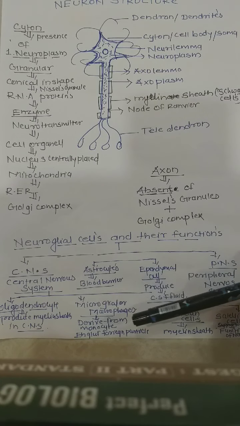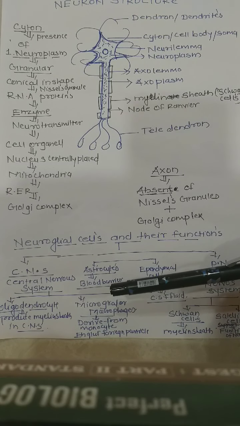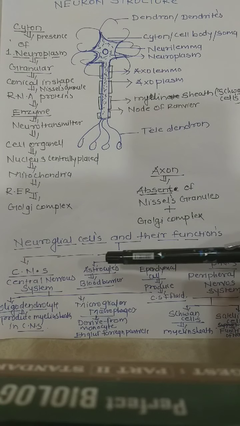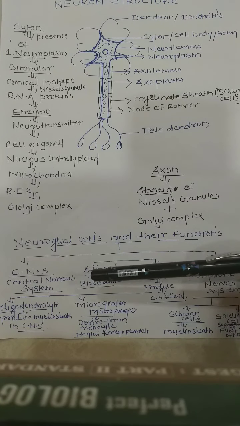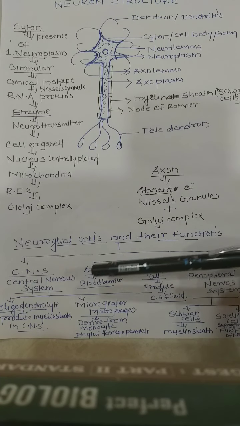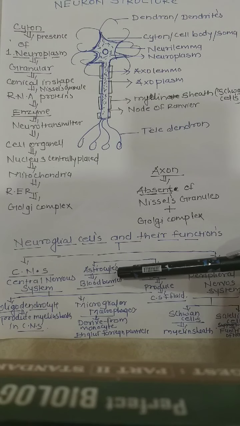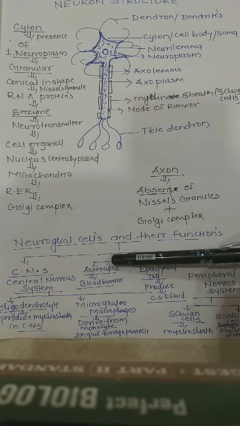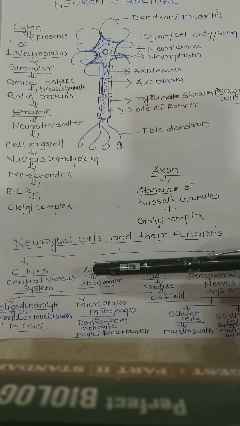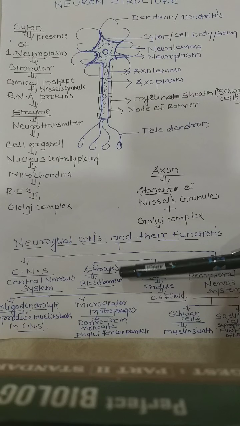Then there are the astrocytes, present on the side of the blood capillaries that supply blood to the neurons. They surround these capillaries and are also known as the blood-brain barrier.